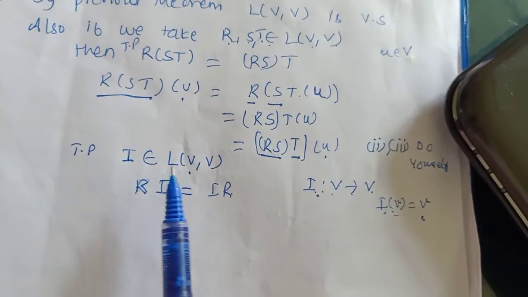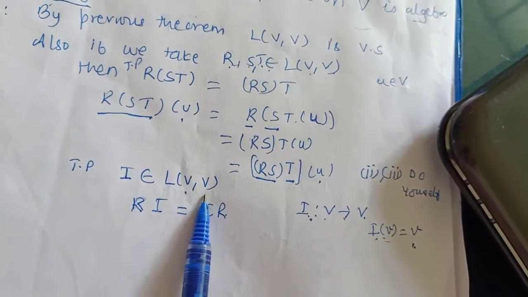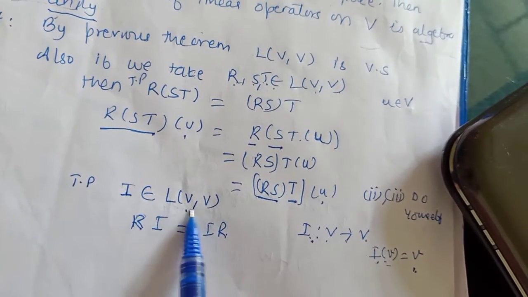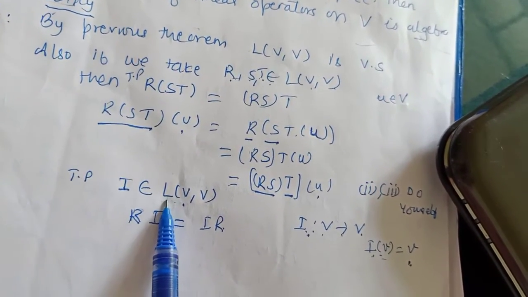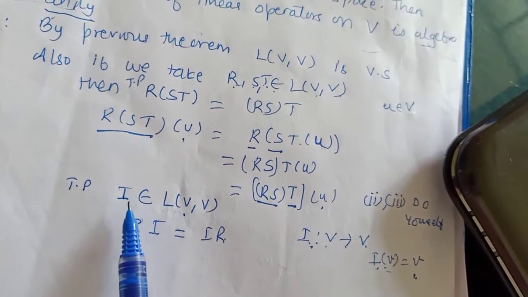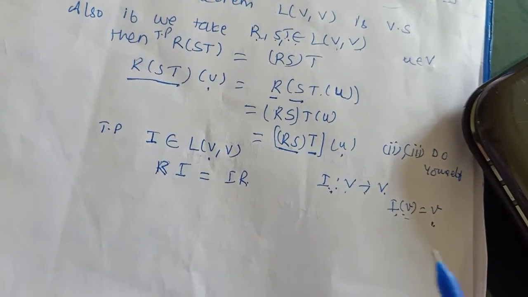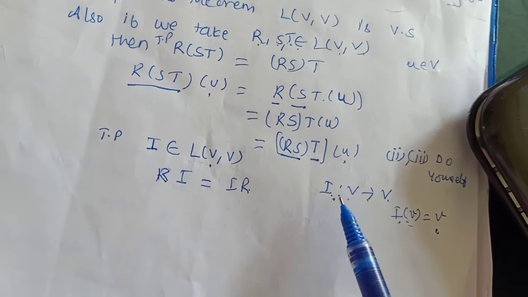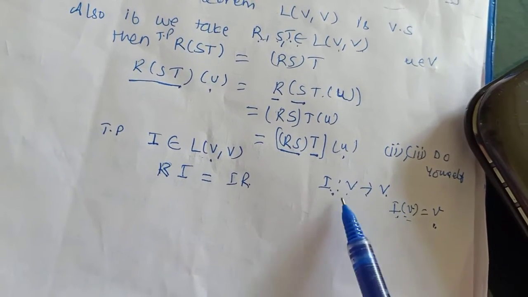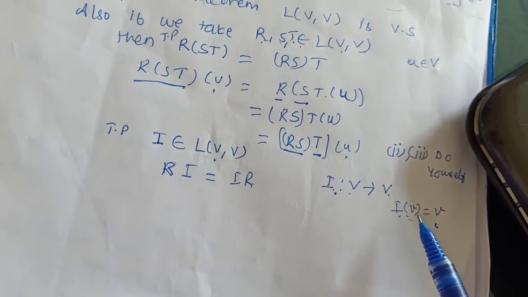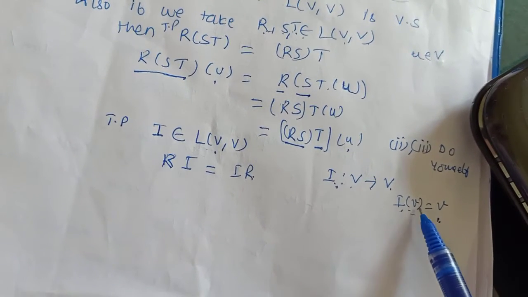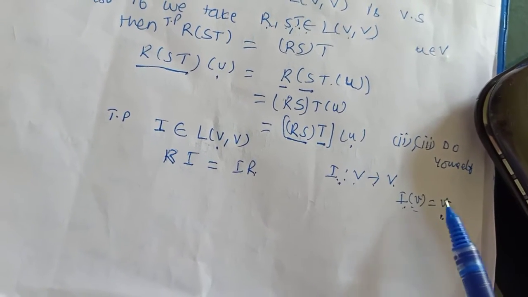What elements does this space have? The elements are transformations. So the identity in this space of linear transformations is actually the identity transformation. So we define the identity transformation from V to V. What will it look like? It will be the transformation which takes the vector onto itself.